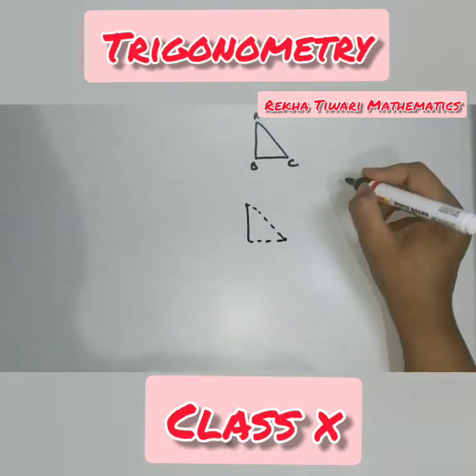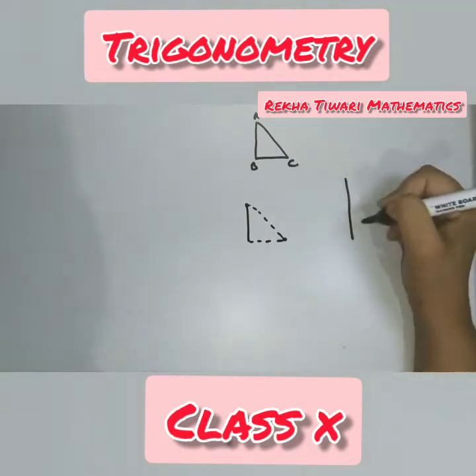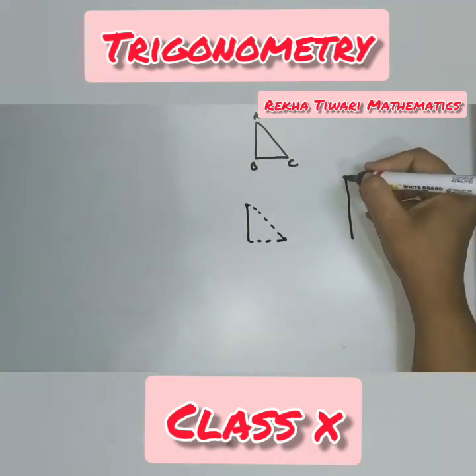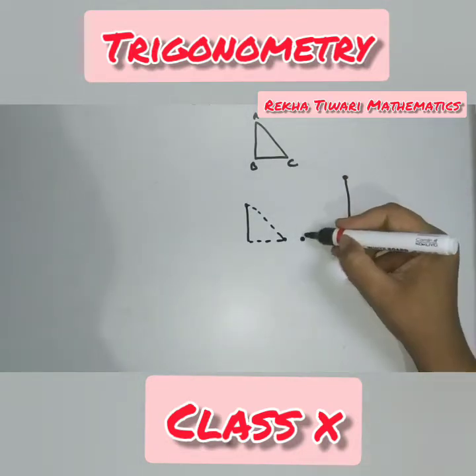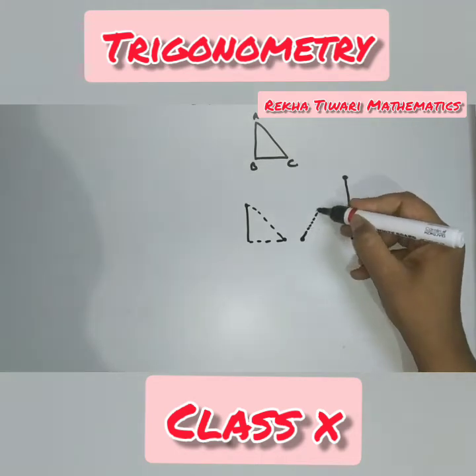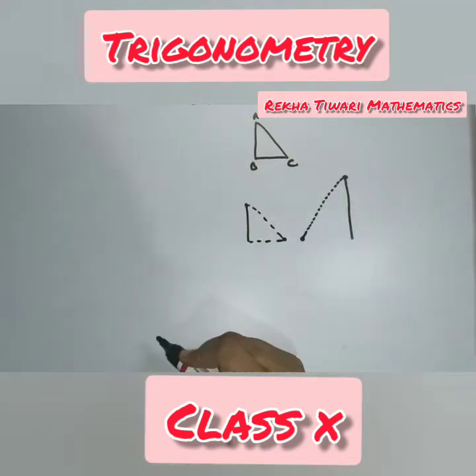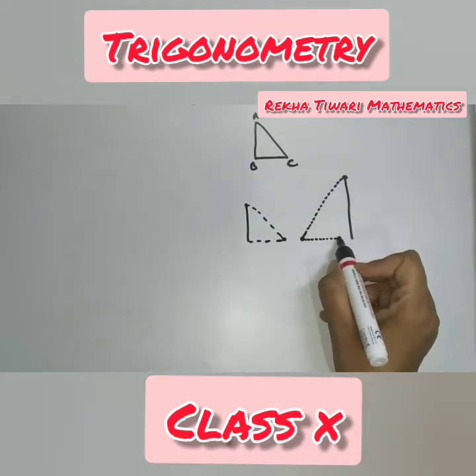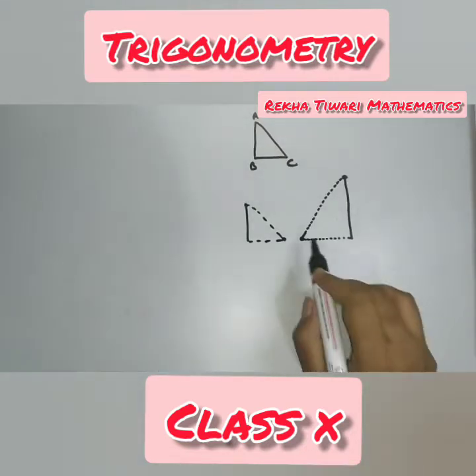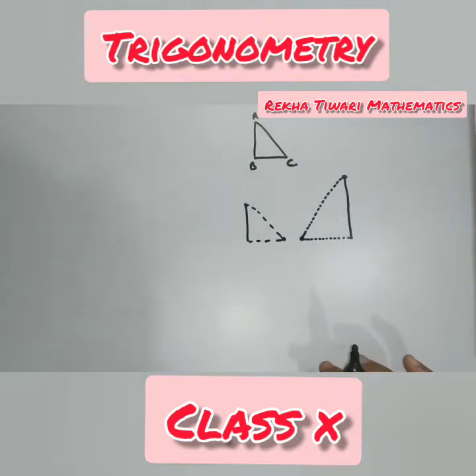Again, think of the Qutub Minar. Suppose this is the Qutub Minar, and the top of the Qutub Minar is here. A person is standing here, and if he wants to see the top, this is the imaginary line from his eyes to the top of the Qutub Minar, and this is the horizontal distance from him to the base. So again, an imaginary right angle triangle is prepared. In this way, in our daily life, we could see many right angle triangles.